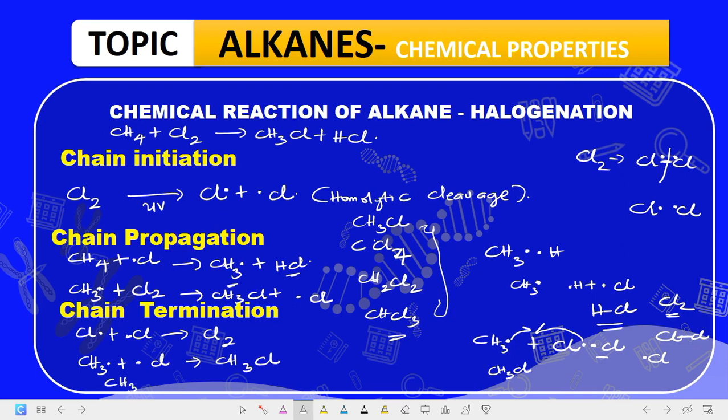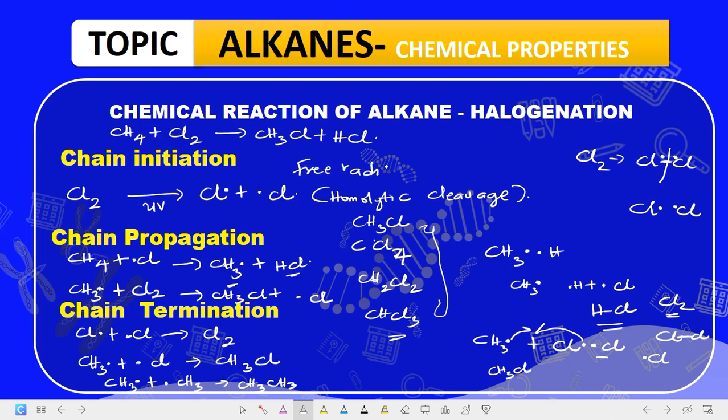So you have CH3 plus CH3 to give us CH3CH3. A step like this is called the chain termination step, a step like this is the chain propagation, and this is the chain initiation. Chain initiation leads to the formation of free radicals.